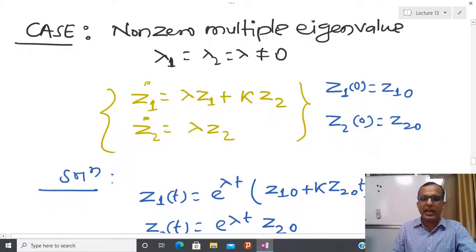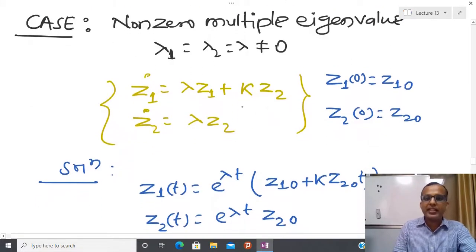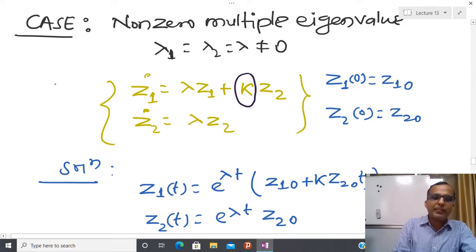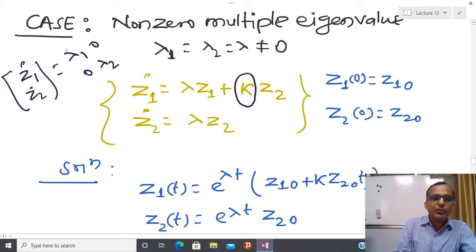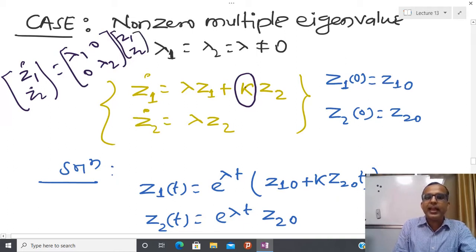Now another case, the third case. Suppose you have repeated eigenvalues. I have already told you that in case of repeated eigenvalues, I can write in Jordan form, so I have written here the generalized Jordan form. If you have a repeated eigenvalue, in some cases you can observe a structure like this: lambda 1 0 0 lambda 2, and after that z1 z2 like this. Here I have put k, and if k equals 0, then I can recover this form, the diagonal form.